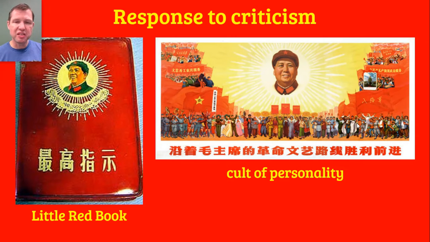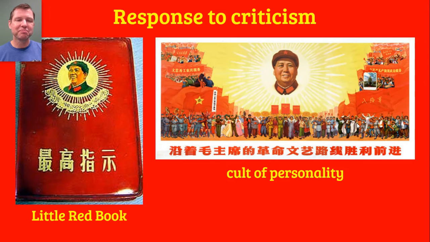And so starting in 1964, Mao struck back against criticism. Mao was not the kind of person who was willing to learn from criticism. He was not the kind of person who was willing to accept criticism. Starting in 1964, he struck back against this criticism. First of all, through the publishing of a book called The Sayings of Chairman Mao.